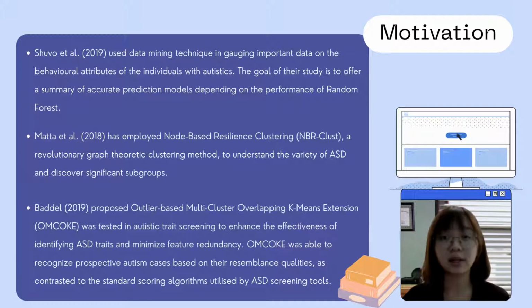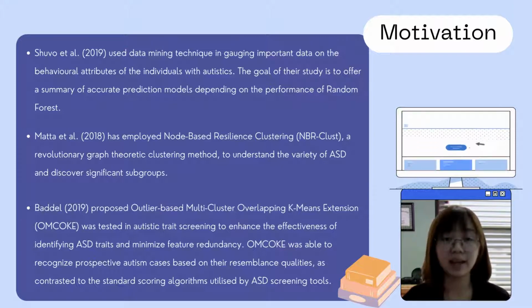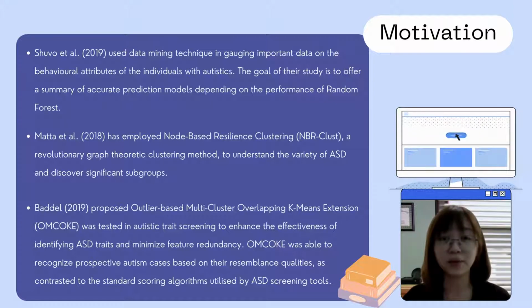Moreover, Mata and colleagues have shown the use of knot-based resilience clustering, which is NBR clustering, to understand the variety of ASD and discover significant subgroups that contain important biomarkers, thereby offering a better insight of the phenotypic heterogeneity in ASD. This project is also motivated by Battle, who proposes a new clustering technique named outlier-based multi-cluster overlapping k-means extension, in short, OMCOG. The proposed technique was tested on autistic trait screening to improve the identification of ASD features